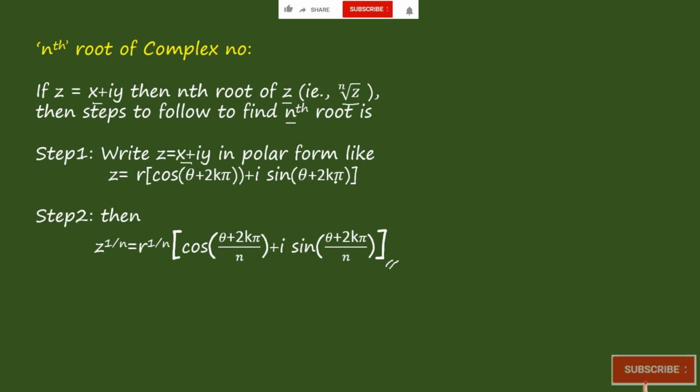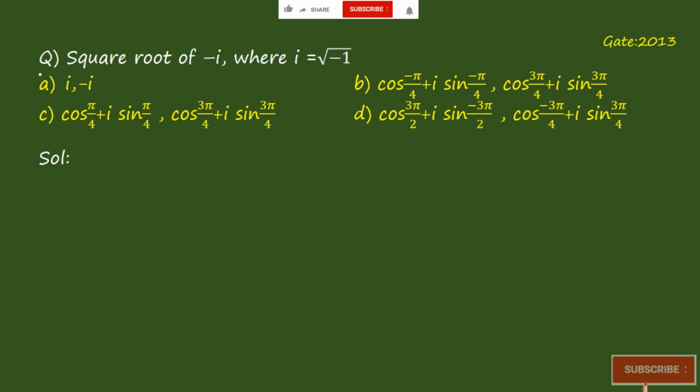Let us solve one example of it. Now come to the question. The question is the square root of minus i, where i is equal to root minus 1. Okay, now you have to find the value of minus i to the power 1 by 2, right, it is on the square root. If you consider this one as z to the power 1 by 2, and z is equal to say x plus iy, then we can write it in the form 0 plus minus 1 into i, right?